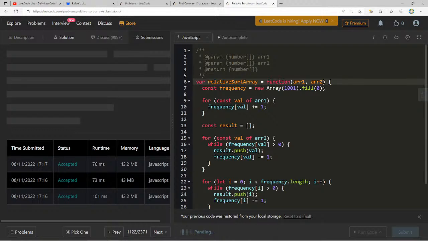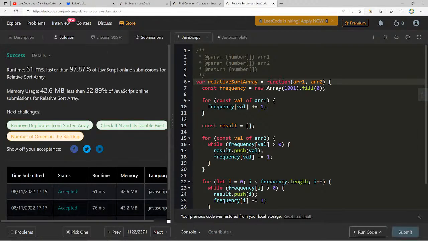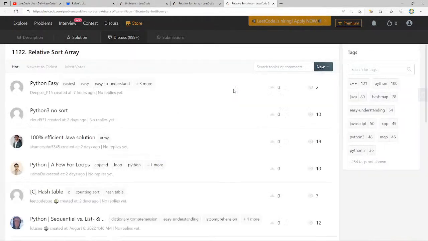So let's submit this one more time. Let's see what the LeetCode gods are granting us. Okay, 97.87. I'm cool with that. Let's see what discussions have to say. I'm very curious about this one. Python easy. Okay, no sort. A few loops. Let's see this one.